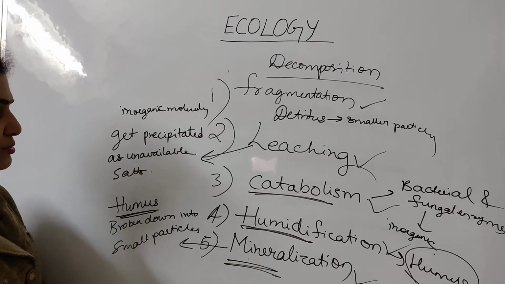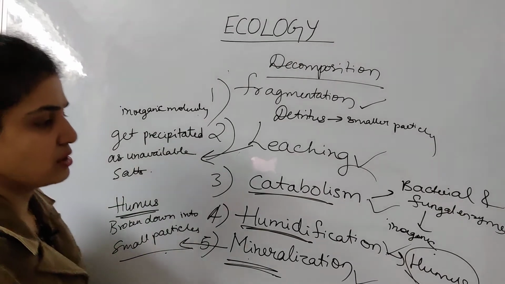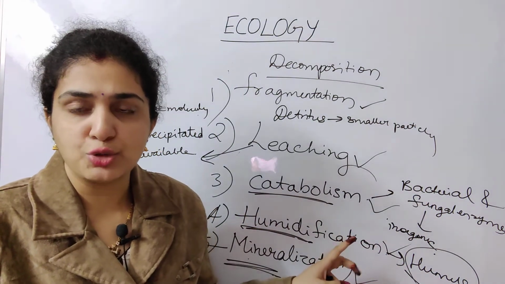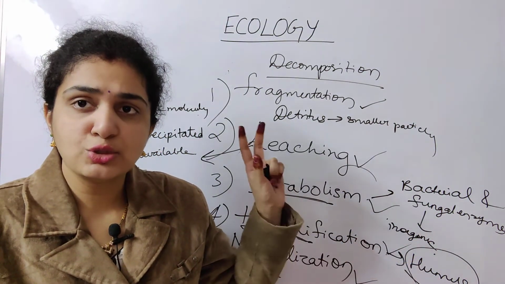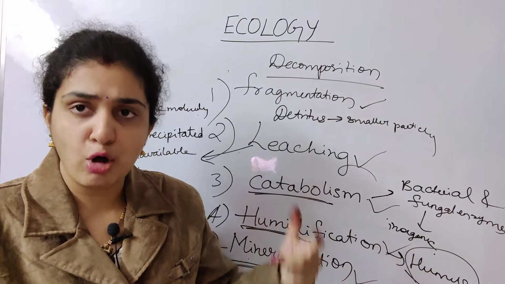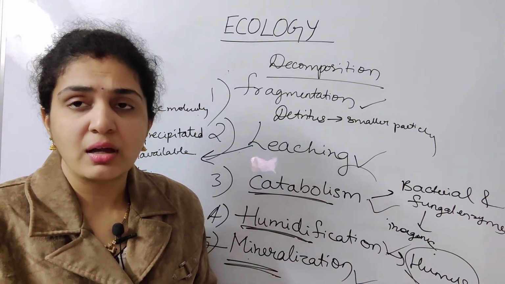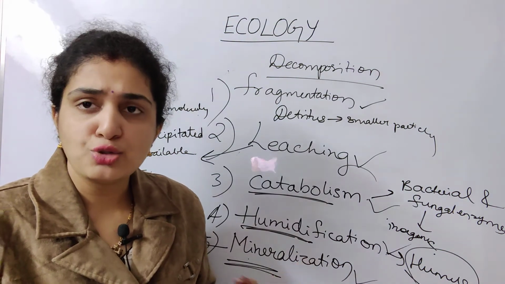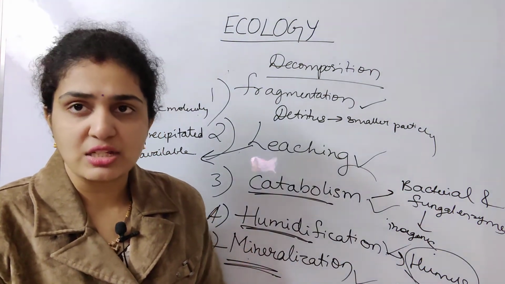This is the process which is called mineralization. In humification, the humus is the dark colored amorphous substance formed, and it is dead and decayed matter.